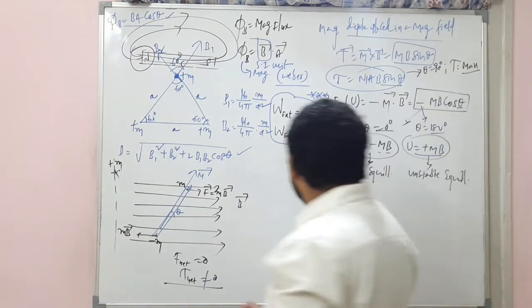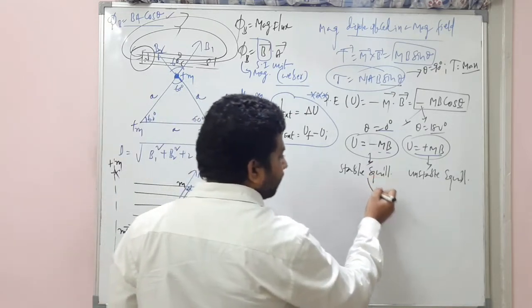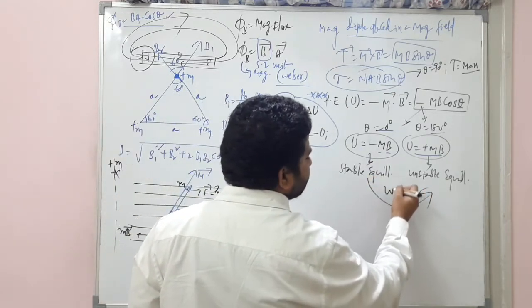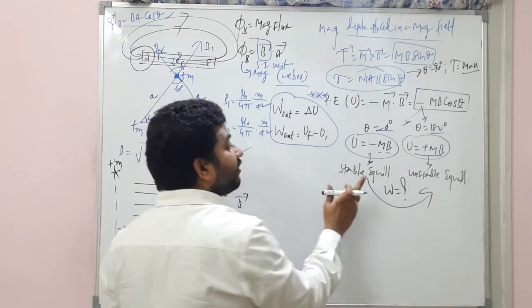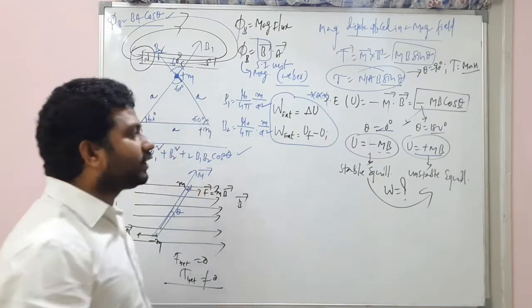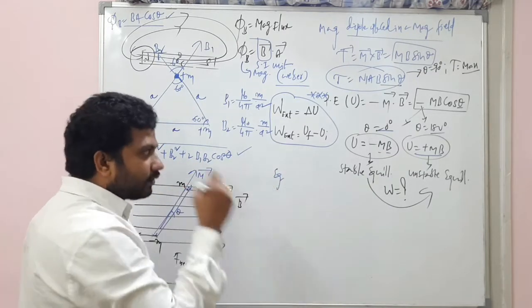Now the question they may ask like this, my dear students, listen. How much work is needed to move a magnet from here to here? How to solve that question? Work done is final minus initial. Finally, the angle is 180 degrees, unstable, so it is minus mB cos 180. Initially the angle is 0 degrees.